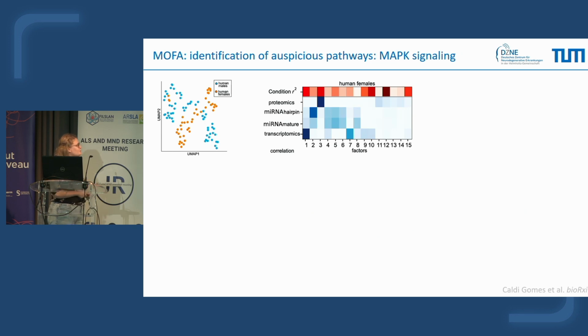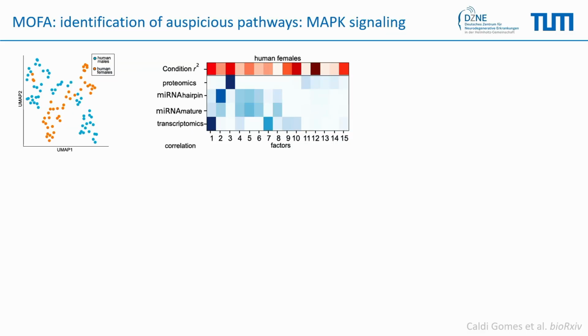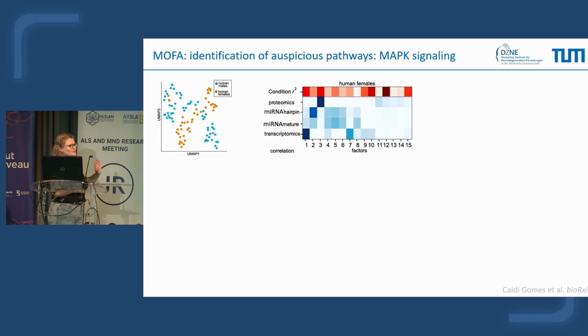So finally, once we had analyzed our omics separately, what we tried to do was to see what happens if we put everything together. What can we conclude? We used the MOFA analysis, the multi-omics factor analysis. And again, when we just look at our data, we see a huge separation between male and female, so we decided again to split. I will not show you everything because there are a lot of graphs, but I thought I could show you an example, the results we have from the human female samples. In these analyses, we integrated proteomics, microRNA, and transcriptomics. And here what you can see is that we succeeded in dissociating 15 different factors.